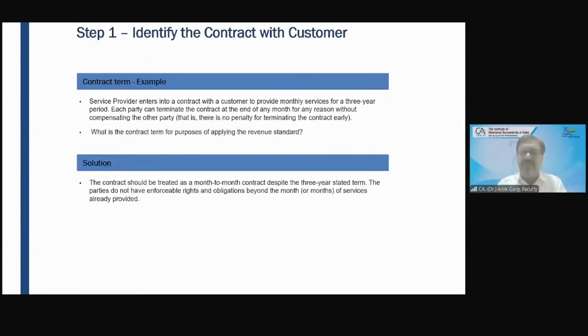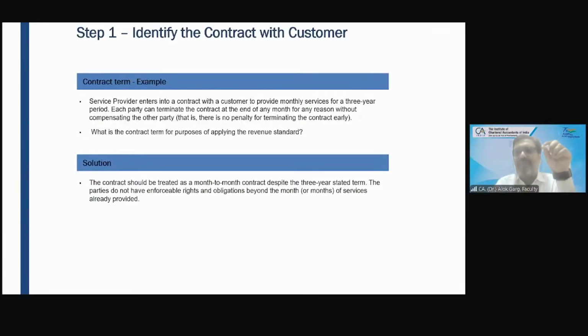Sir, I have one question. When we are making a contract, we are certain that the complete amount is going to be received. But within the same financial year, we later realize that we're not going to receive that. So are we going to reduce the revenue, or is that shown as bad debts?